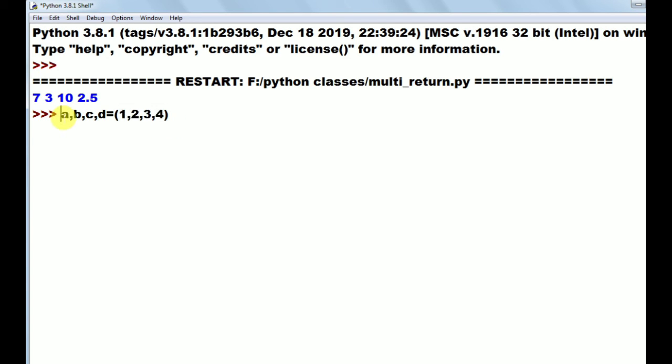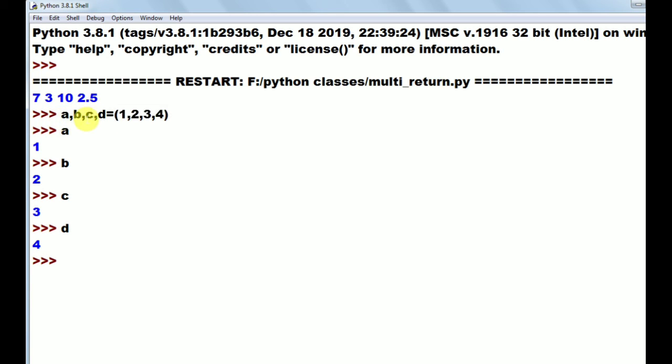So it is possible in Python, and that's why a function can return multiple values. If you print the A value, it prints 1. So 1 is assigned to A. B value is 2, C value 3, D value 4. So these are the tuple elements, and they are assigned to these variables.